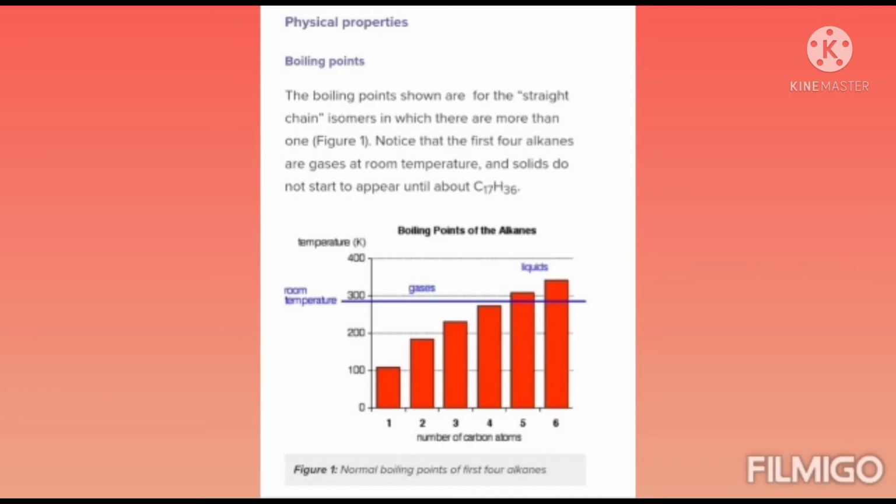The first physical property is boiling point. The first four carbon compounds, C1 to C4, methane, ethane, propane, butane, are gases at room temperature, and solids do not start to appear until about C17H36. That is the first physical property, boiling point. The figure shows the normal boiling points of the first four alkanes.